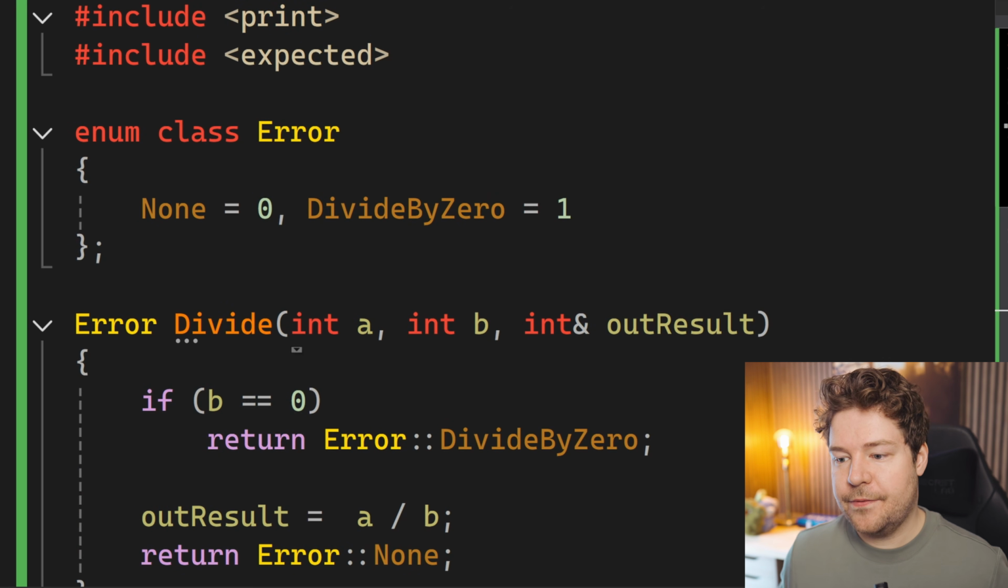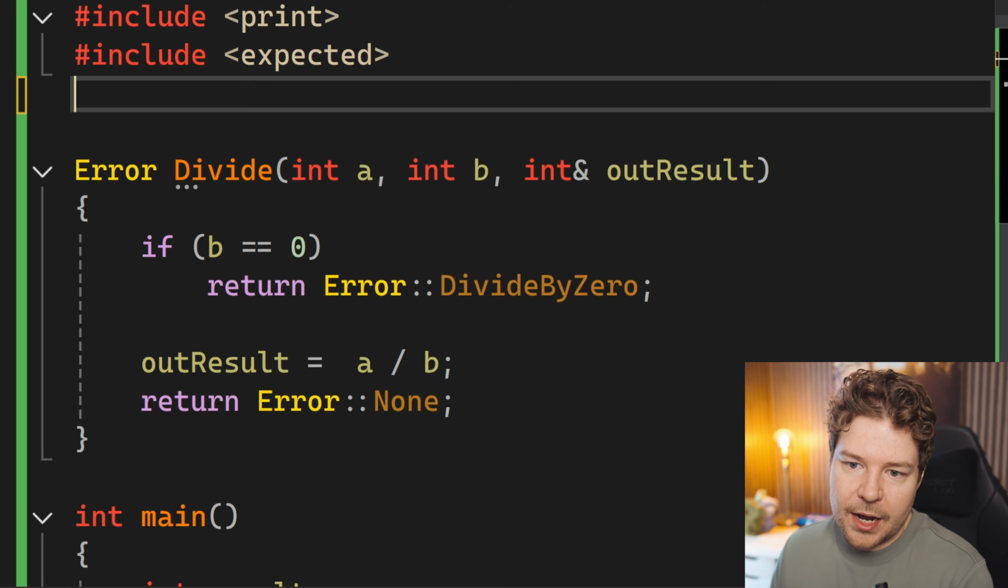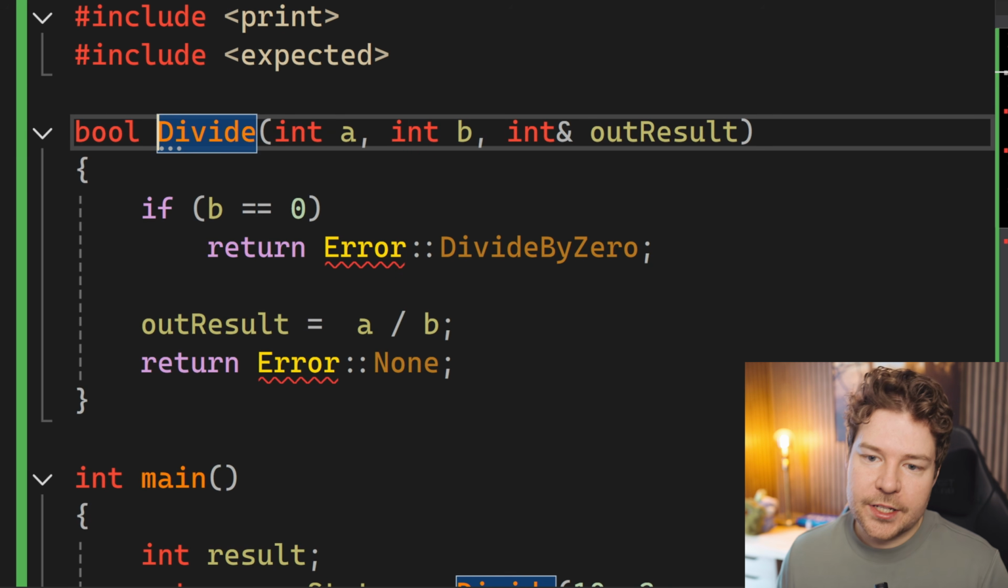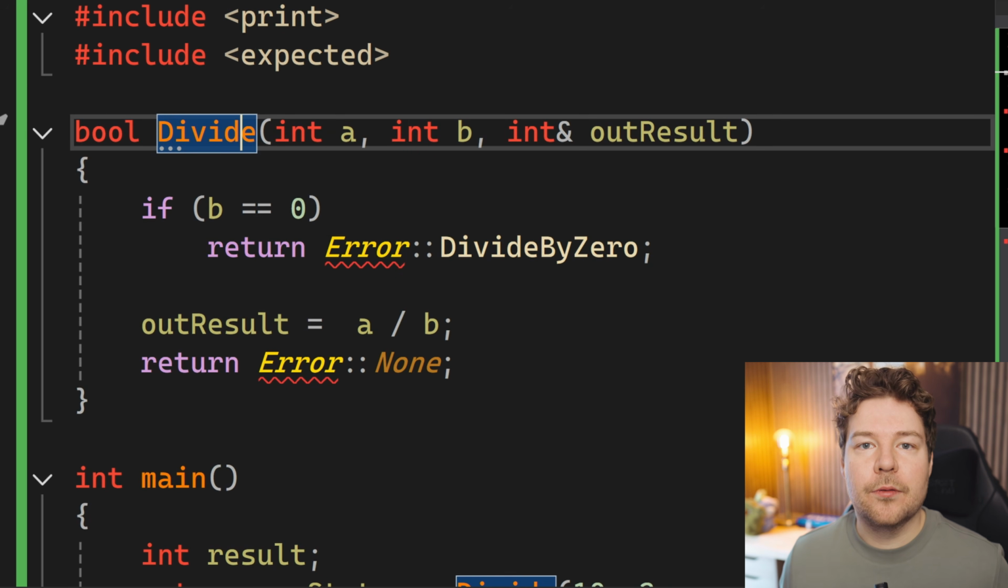Admittedly, an easier way for something as simple as this might have been to use a Boolean. So if we just have bool divide, I mean, this is pretty black and white. Either the division worked or it didn't. In more complicated examples, which we will get into later in this video, you might have something like reading a file. Reading a file might go wrong for a number of different reasons. Maybe the file doesn't exist. Maybe the buffer you've provided to read the file is too small. Maybe the file is already open for reading and you can't obtain a lock on it. Maybe you don't have access to read that particular file.